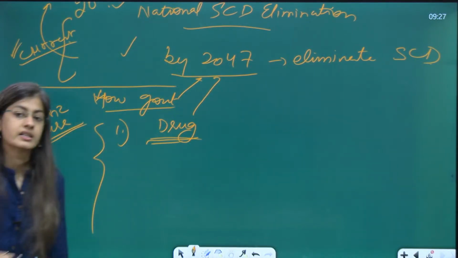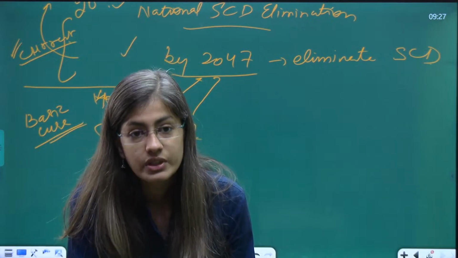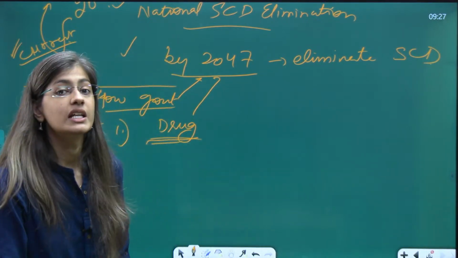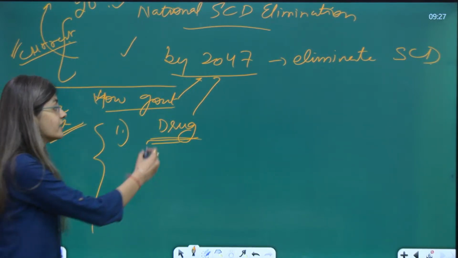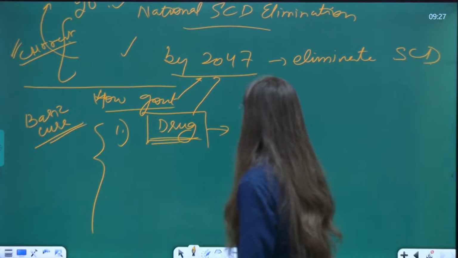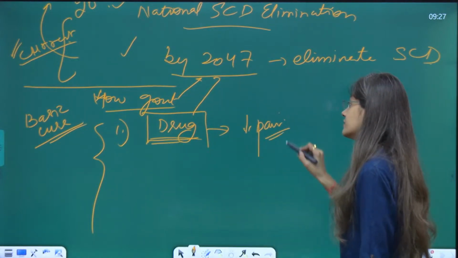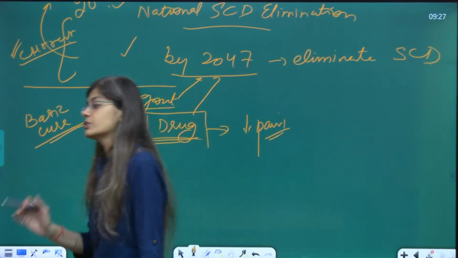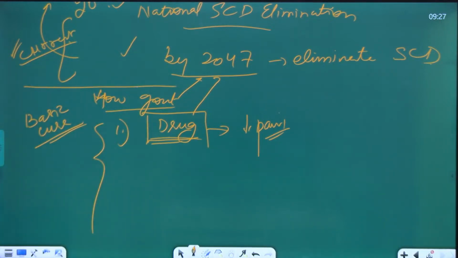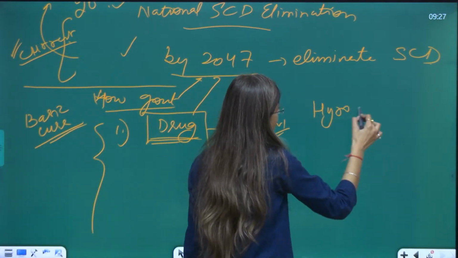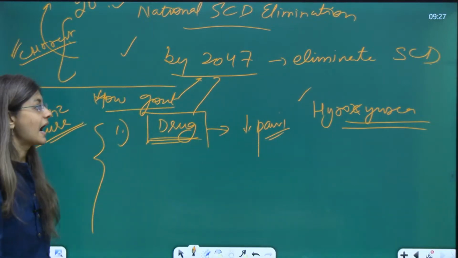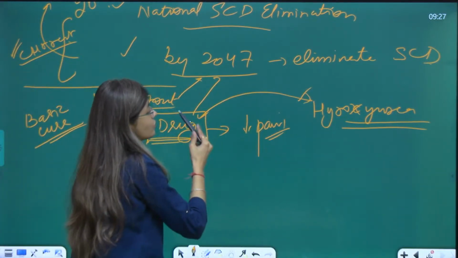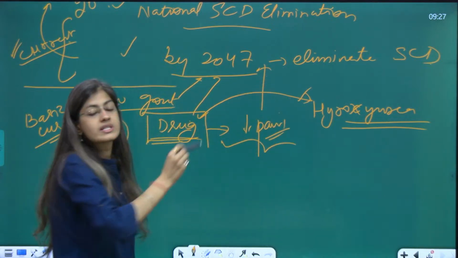Let me tell you, there is no drug as such which can fully treat sickle cell disease, because it is an inherited disease, right? Therefore, a drug can be used to reduce the pain, and the drug name is hydroxyurea. This you need to remember. Hydroxyurea is a drug which is used to reduce the pain due to sickle cell anemia.